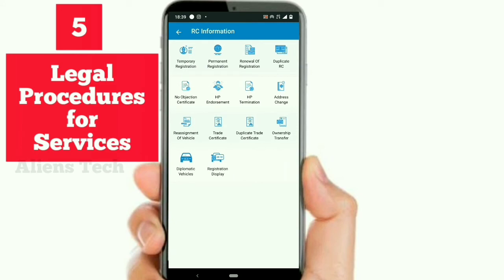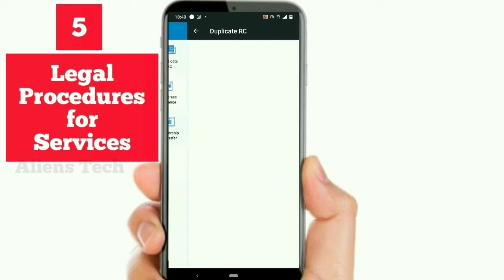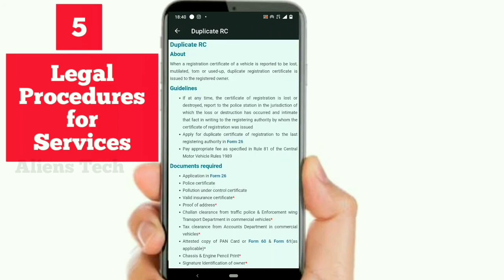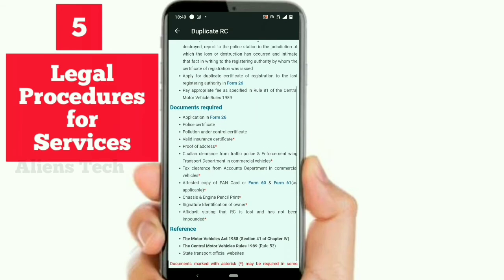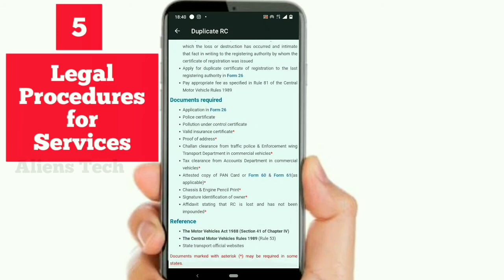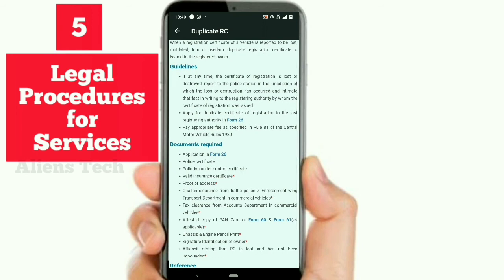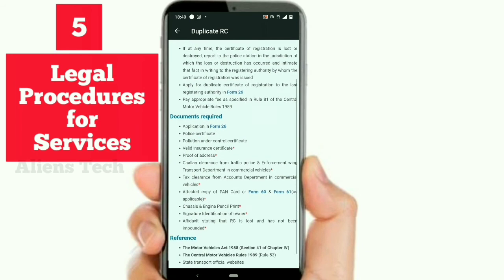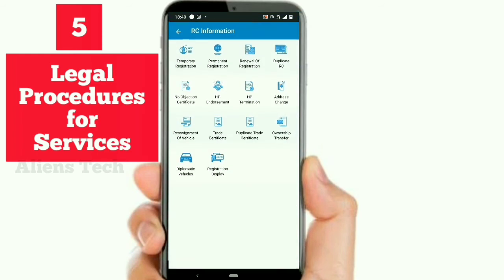For example, if you want a duplicate of RC, you need to tap that duplicate RC. Automatically it will show what type of documents are required, where you should go, how to apply for the documents. Everything will be provided. So this is a very legal document. You don't need to go to any private website to verify these documents. So here they have provided everything, what type of documents are required and what is that Form 26, and everything is provided in the relevant pages.